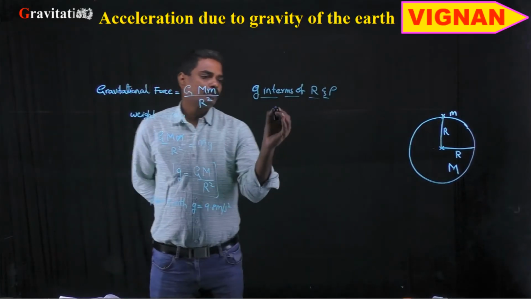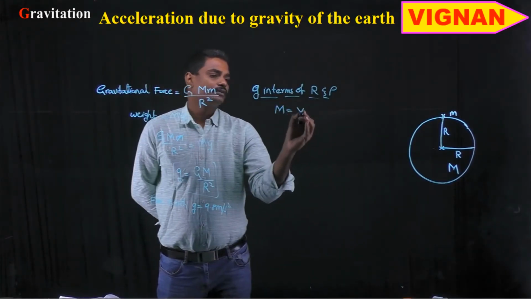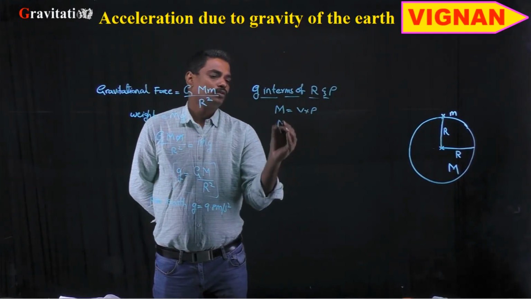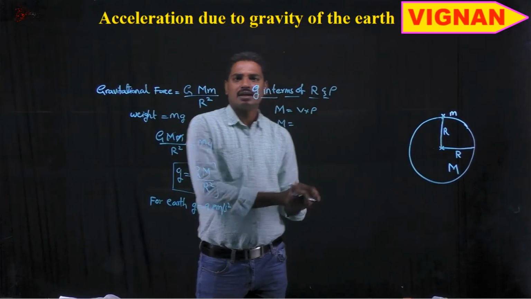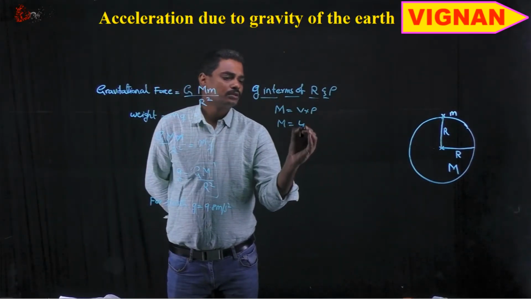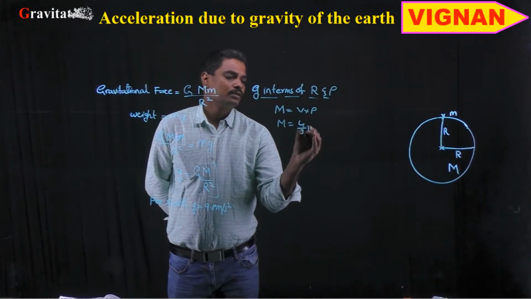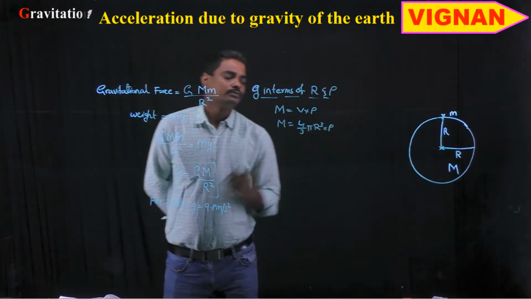So the mass of the planet can be written as mass is equal to volume into density. The planet can be approximated as a sphere whose volume is 4 by 3 pi r cube, so mass M is equal to 4 by 3 pi r cube into rho.